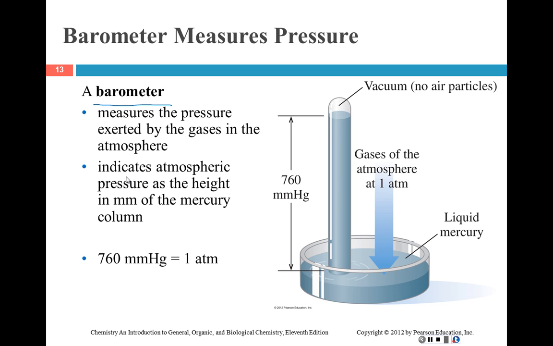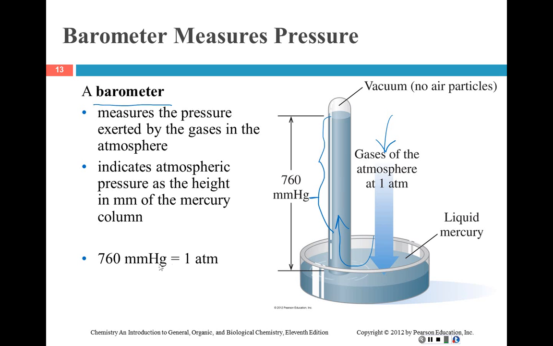And so a simple barometer could use mercury, because mercury is very dense, so the height of our tube doesn't have to be very tall. And so you have a vacuum in here, basically, and so if you don't have anything in it, when the pressure from the atmosphere pushes, it will push that mercury up into the tube.